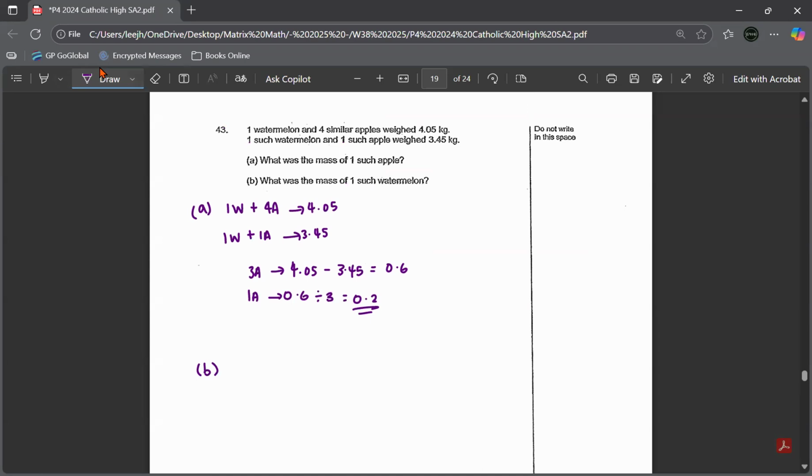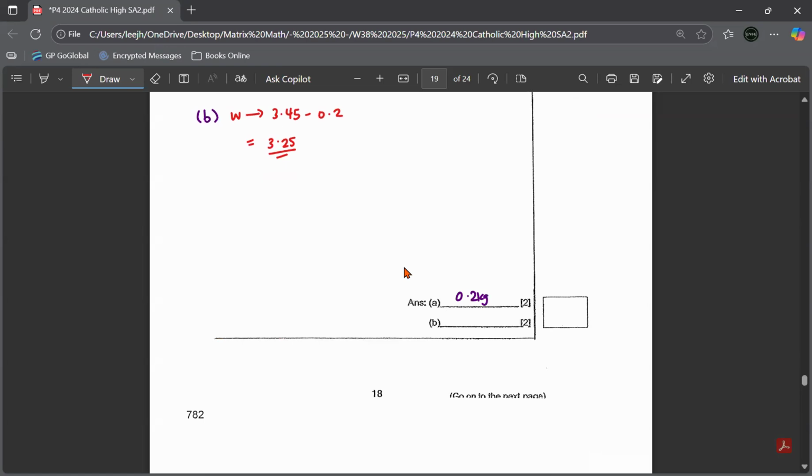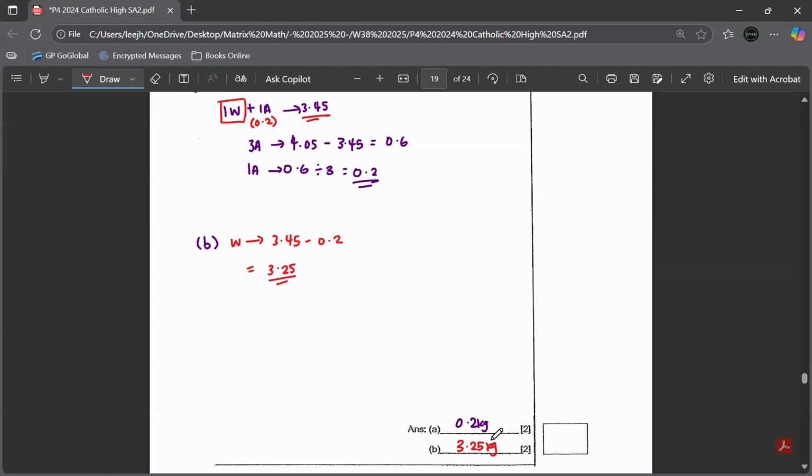You know the apple is already 0.2, and the total for one apple and one watermelon is 3.45. So you just minus: 3.45 minus 0.2 is 3.25 kg. When I do my working I don't write kg, never mind, but my final answer must always have the unit.